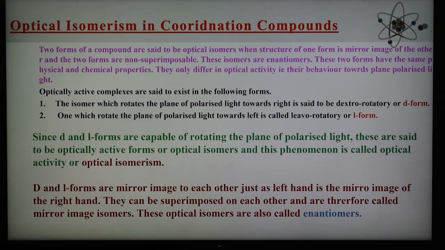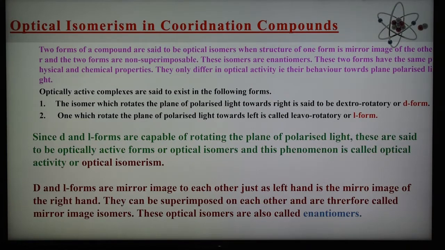The D and L forms also have some important characteristics. Number one, since the D and L forms are capable of rotating the plane polarized light, these are said to be optically active forms or optical isomers. This phenomenon is also known as optical activity or optical isomerism.